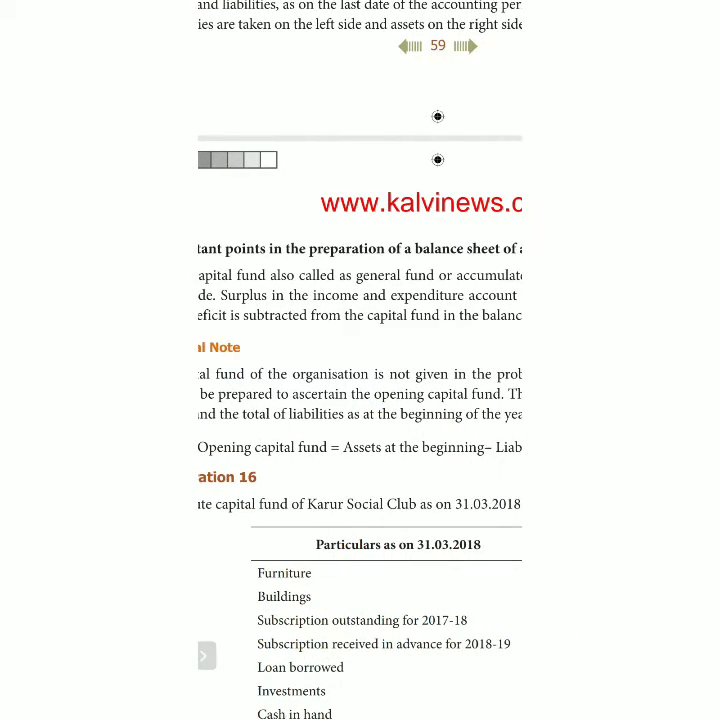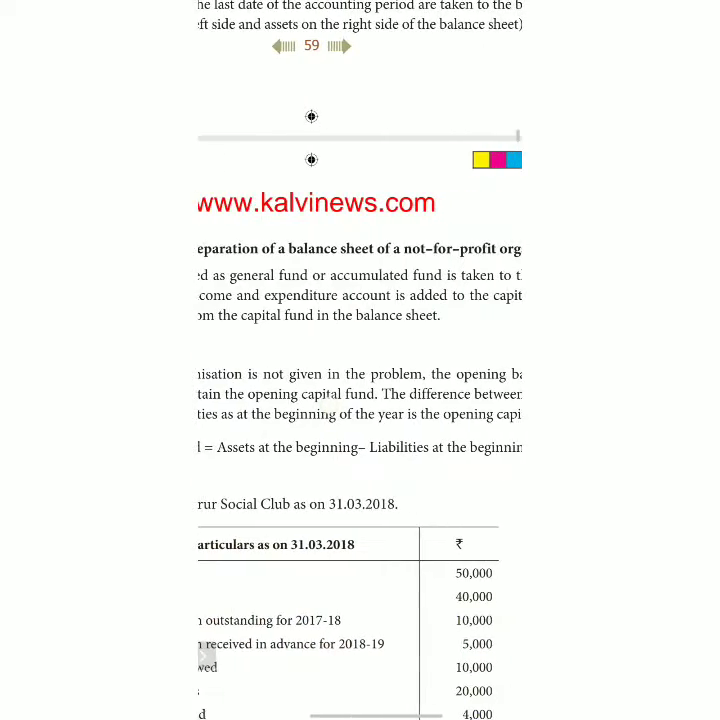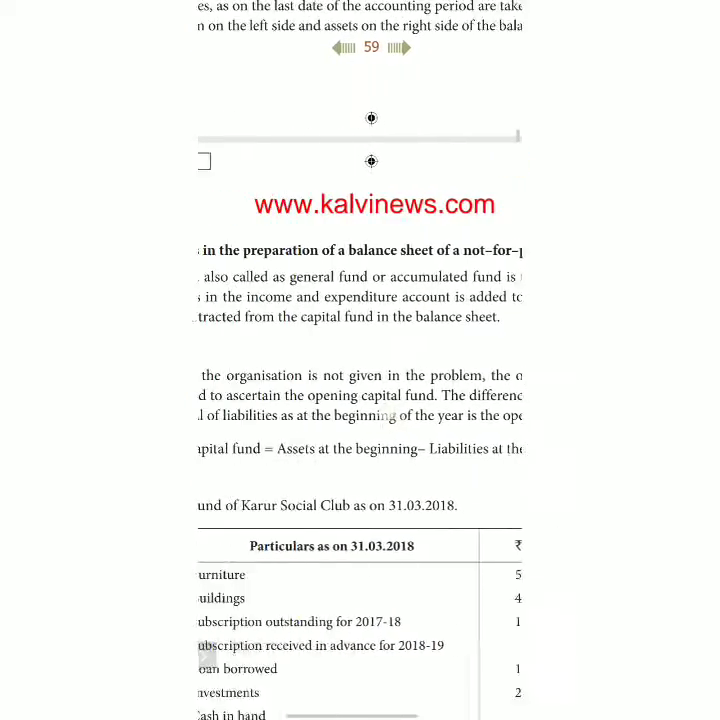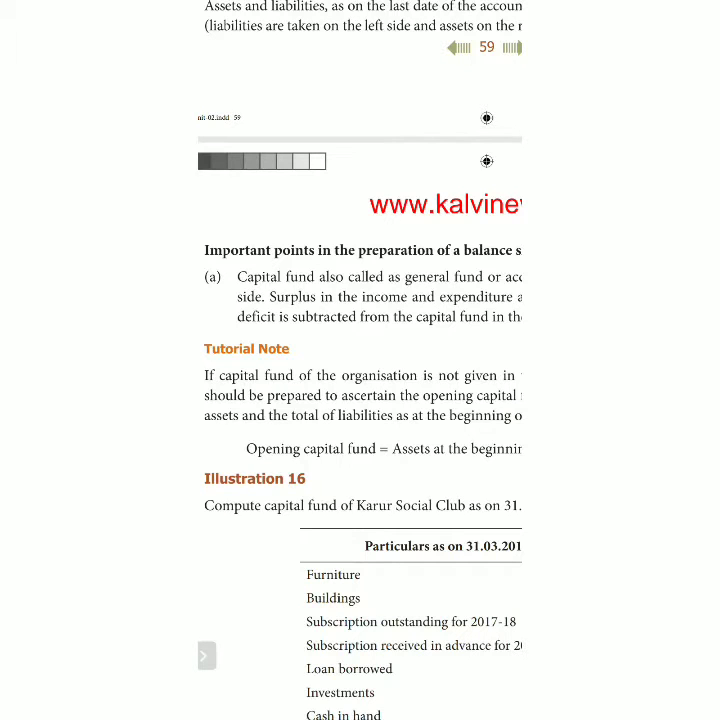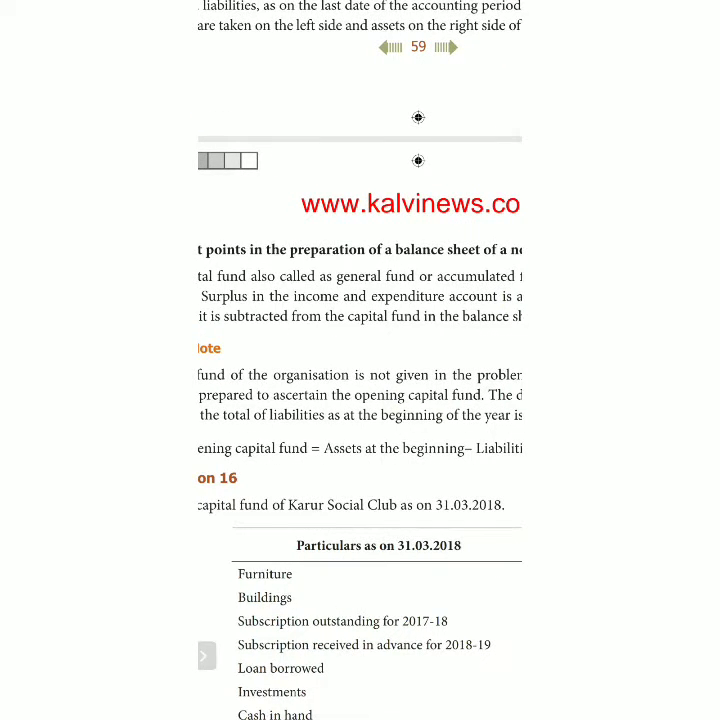Surplus: in a trading organization, we rightly call it profit, and net profit is added. Here we are not using the word net profit because it is a not-for-profit organization, so no word profit is used here. Instead of profit, we say surplus. When expenses are less and incomes are more, in that case we call the difference a surplus. The surplus in the income and expenditure account is added to the capital fund and a deficit is subtracted from the capital fund in the balance sheet.